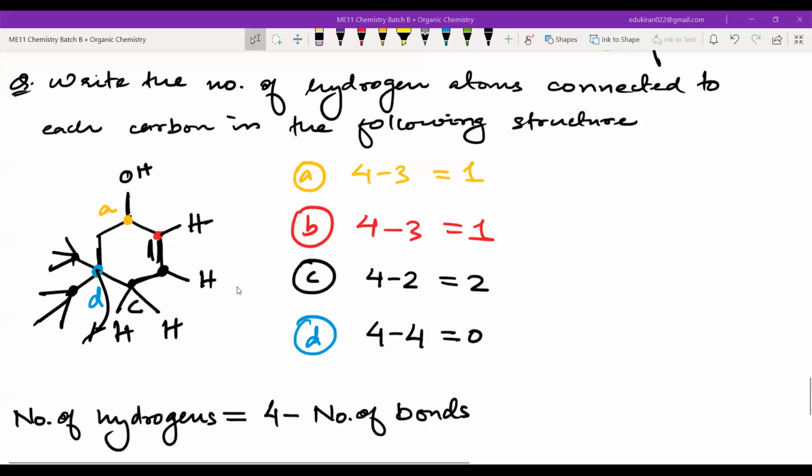Why are there 3 in D? Where are 3? No, Umar, you saw it wrong. Umar, can you please turn the mic on? Yes, sir. So these are carbons. These are terminal ones. The structure was like this.